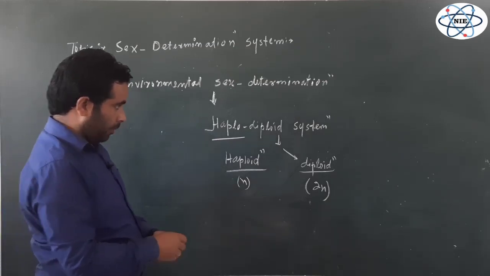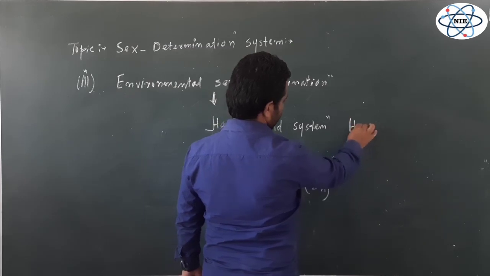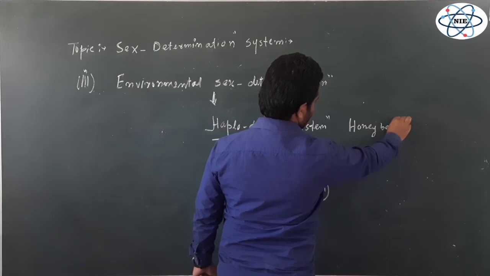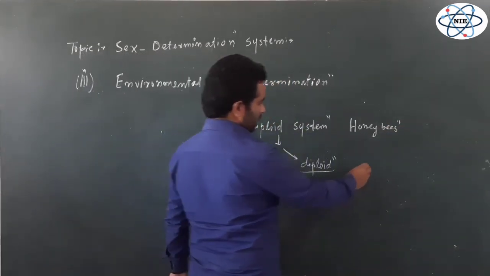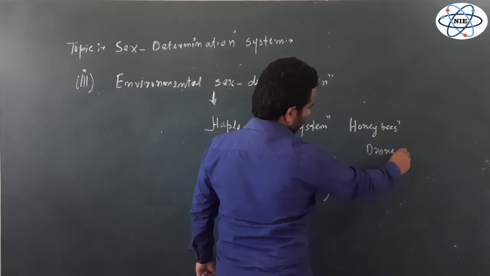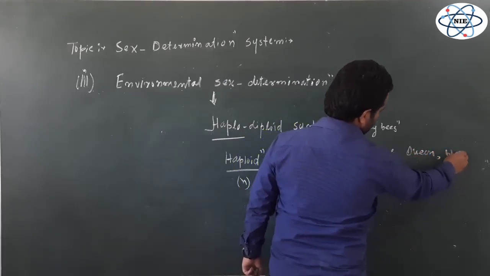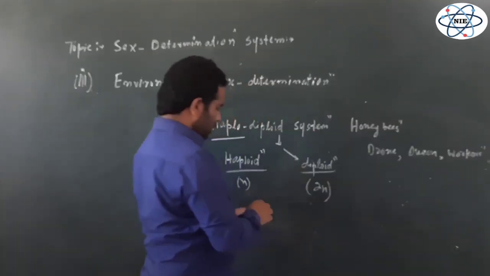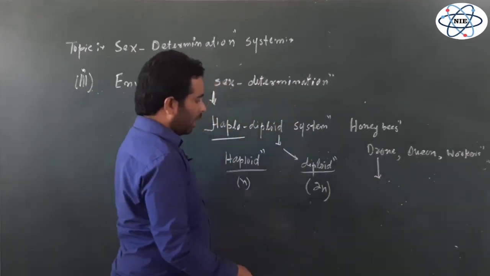Let's give an example. In case of honeybees, as we have discussed already, in a honeybee colony there are three castes. One is drone, another is queen, and one more is workers, right? Now, so far as the drone is concerned, it develops from an unfertilized egg.